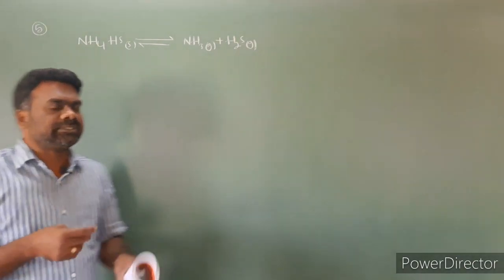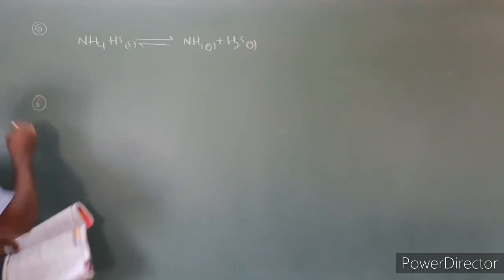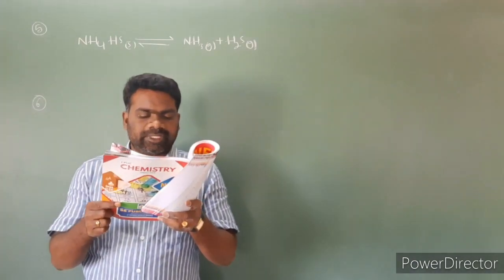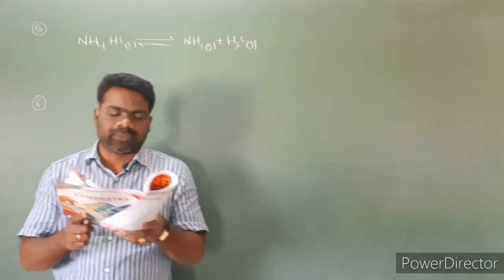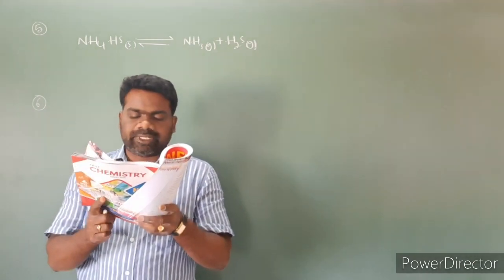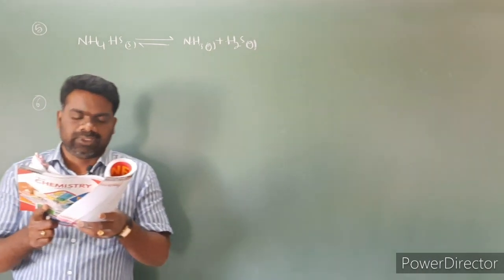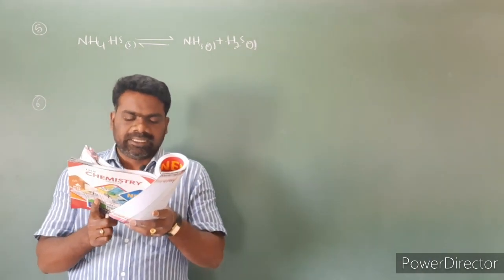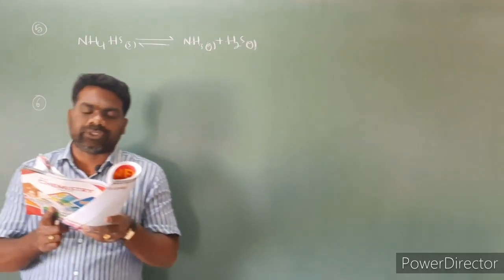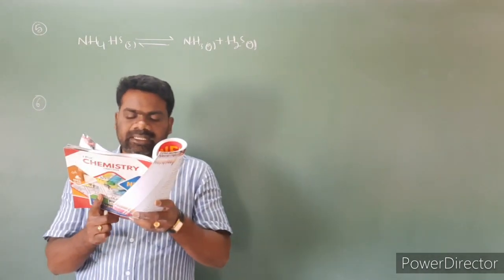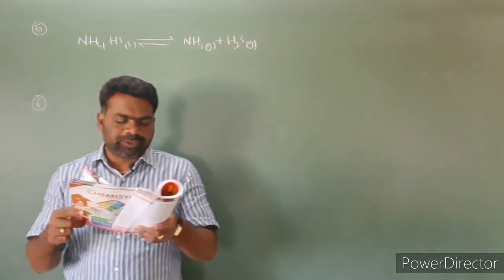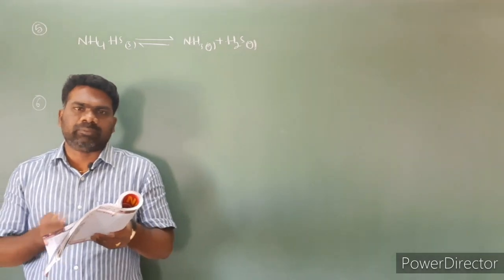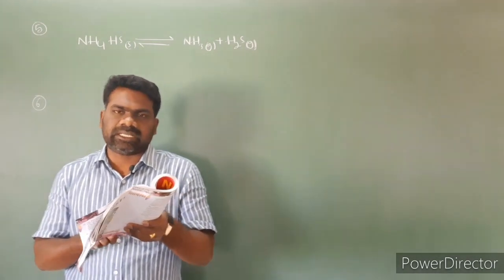Now look at question number 6. Which of the following is a characteristic of a reversible reaction at equilibrium? Option 1, number of moles of reactants and products are equal. Option 2, it can be influenced by a catalyst. Option 3, it can never proceed to completion. Option 4, it can be attained in an open vessel. Look at the first option, number of moles of reactants and products are equal. No, it may or may not be equal. So first option is incorrect.